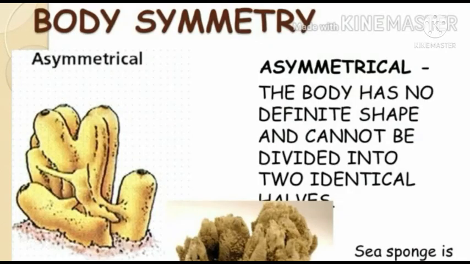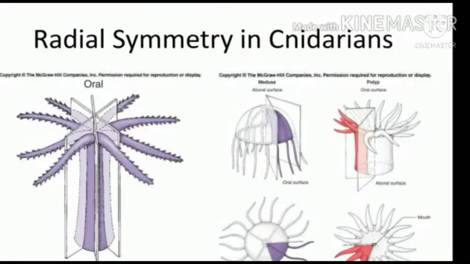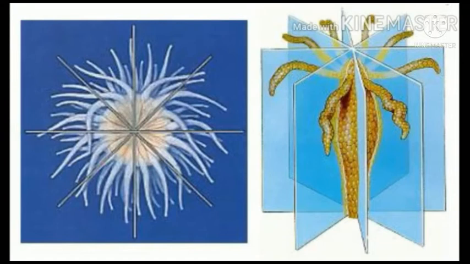Asymmetrical means the body has no definite shape and cannot be divided into two identical halves. Example, sponges. The second type is the radial symmetry. The body can be divided into two equal halves by more than one plane passing through the central axis of the body.